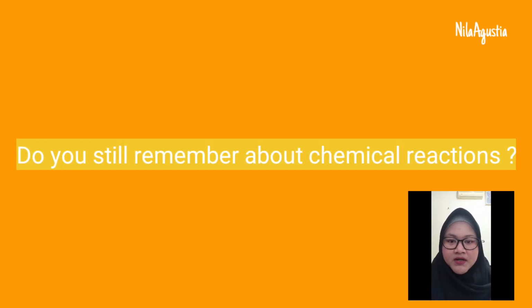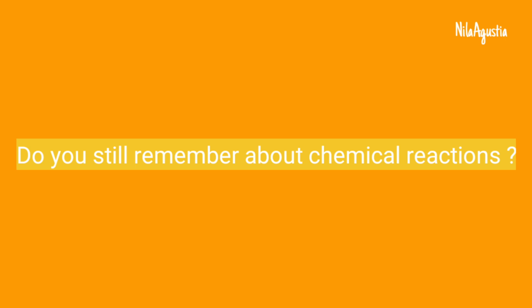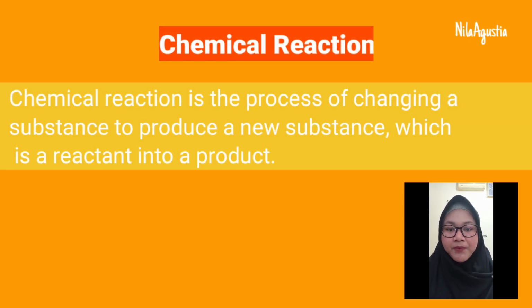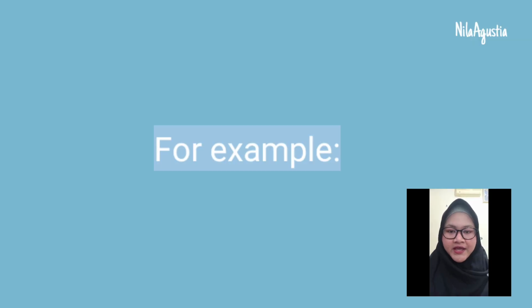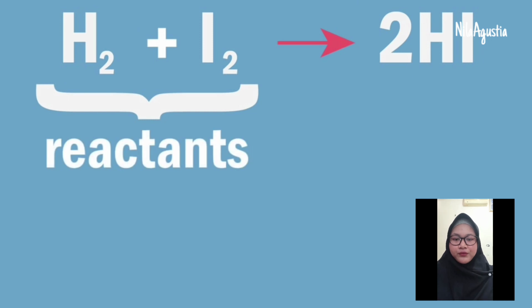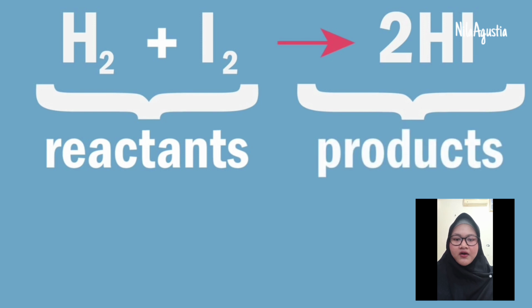Do you still remember chemical reactions? A chemical reaction is the process of changing a substance, which is a reactant, into a new substance, which is a product. For example, the reaction between hydrogen gas or H2 and iodine gas or I2 produces hydrogen iodide gas. Hydrogen gas and iodine gas are the reactants and hydrogen iodide gas is the product.